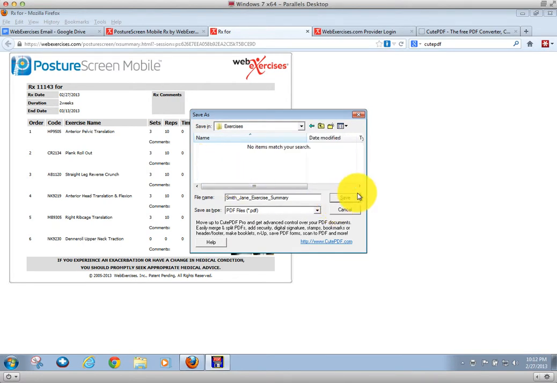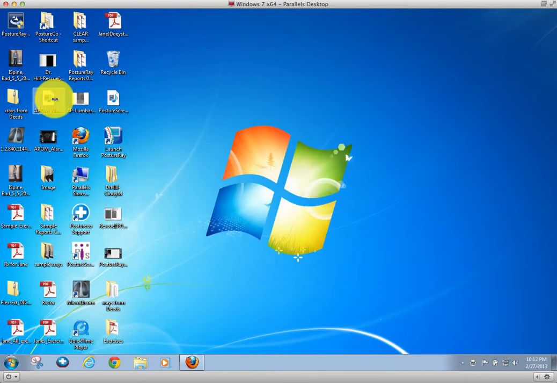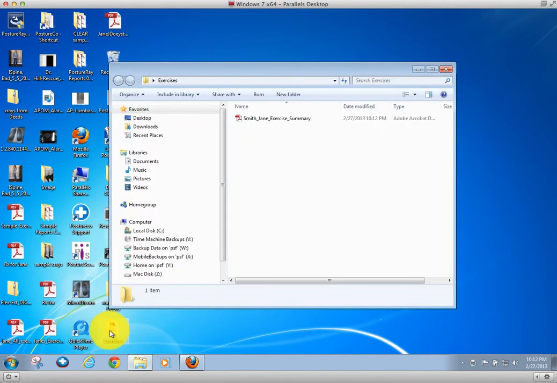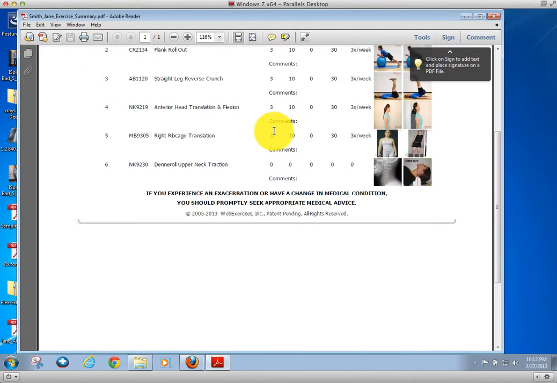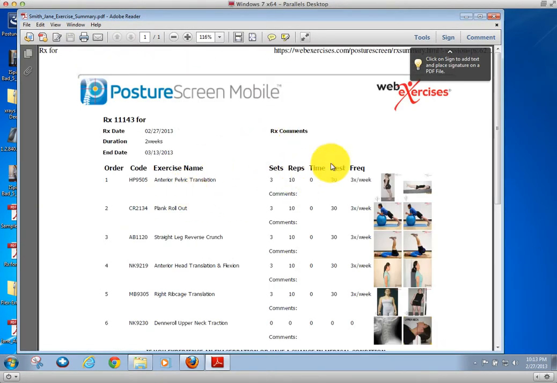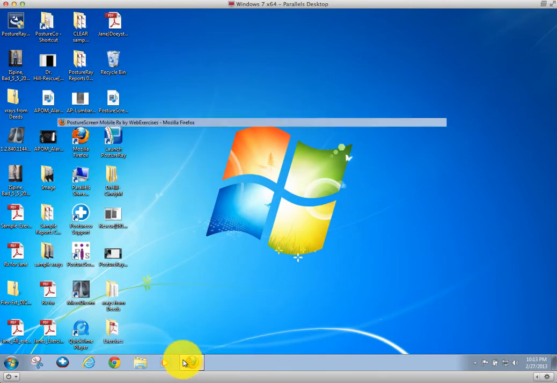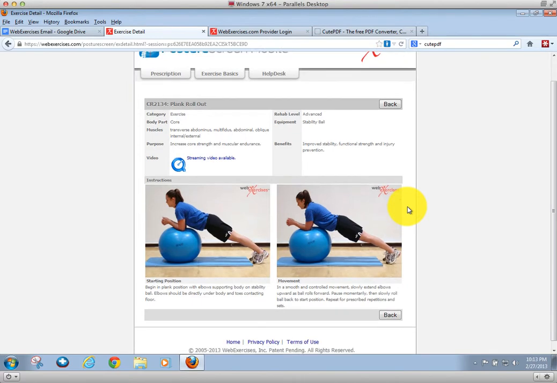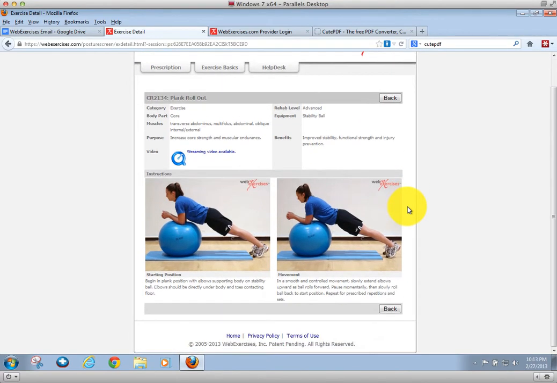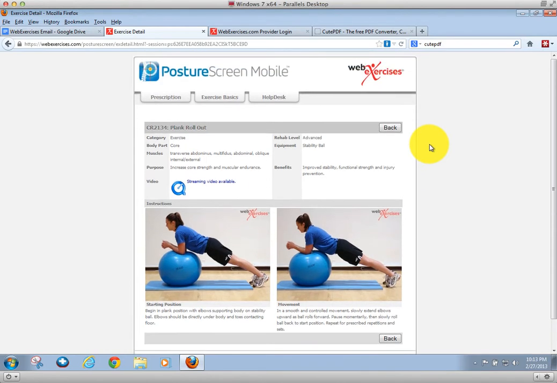I'll make sure it's a folder, exercises. So I'm going to save it in there because I want to show you. If I go to my desktop and go to exercises, here it is. If I double click here, it's now a PDF. It has everything that you need. Now, if you want to step it up a bit, we can go into the exercises themselves. We can print them as well from here. You would just go up to File and then Print. However, it is much better.